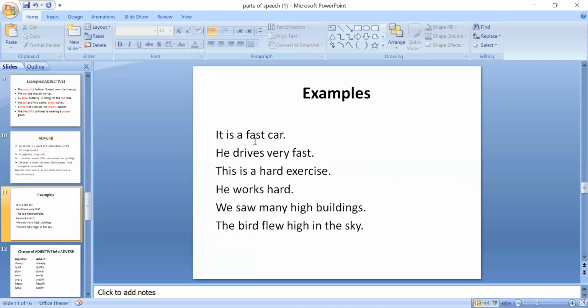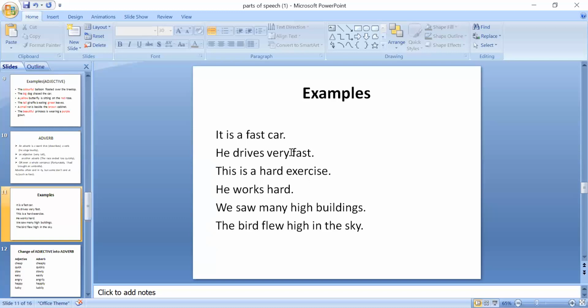Look at this. It is a fast car. The fastest adjective. You can see in this first example, fast as adjective because it is describing car. But if you see at the second sentence, he drives very fast. So drives fast, fast is describing drives.